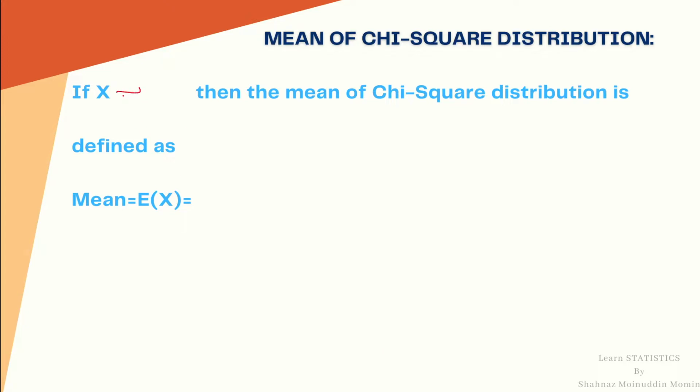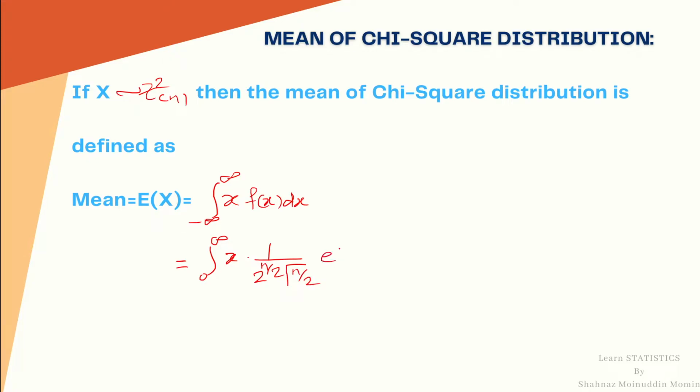If x follows chi-square with parameter n, then the mean of chi-square distribution is defined as expectation of x equal to integration from minus infinity to infinity of x into f(x) dx, since x is a continuous random variable. As we know, in the case of chi-square distribution, the random variable x takes values from 0 to infinity, so integration 0 to infinity of x multiplied by the PDF, 1 upon 2 raised to n upon 2 gamma n by 2, e raised to minus x upon 2, x raised to n by 2 minus 1, dx.